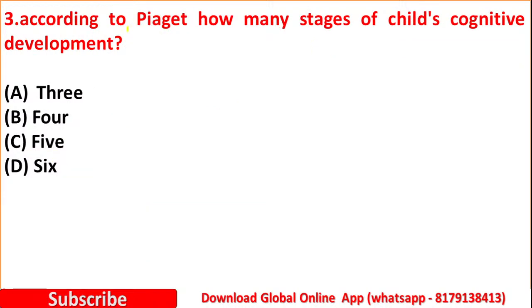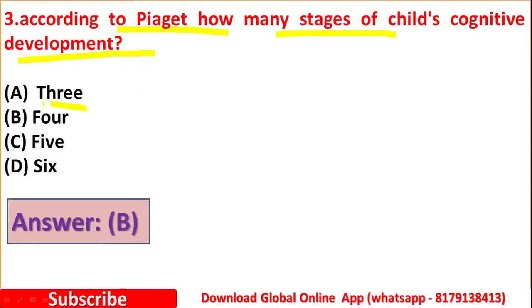Question number 3. According to Piaget, how many stages of child's cognitive development are there? Option A 3, option B 4, option C 5, option D 6. So according to Piaget, how many stages are there in child's cognitive development? Yes, here the right answer is option B. There are 4 stages.